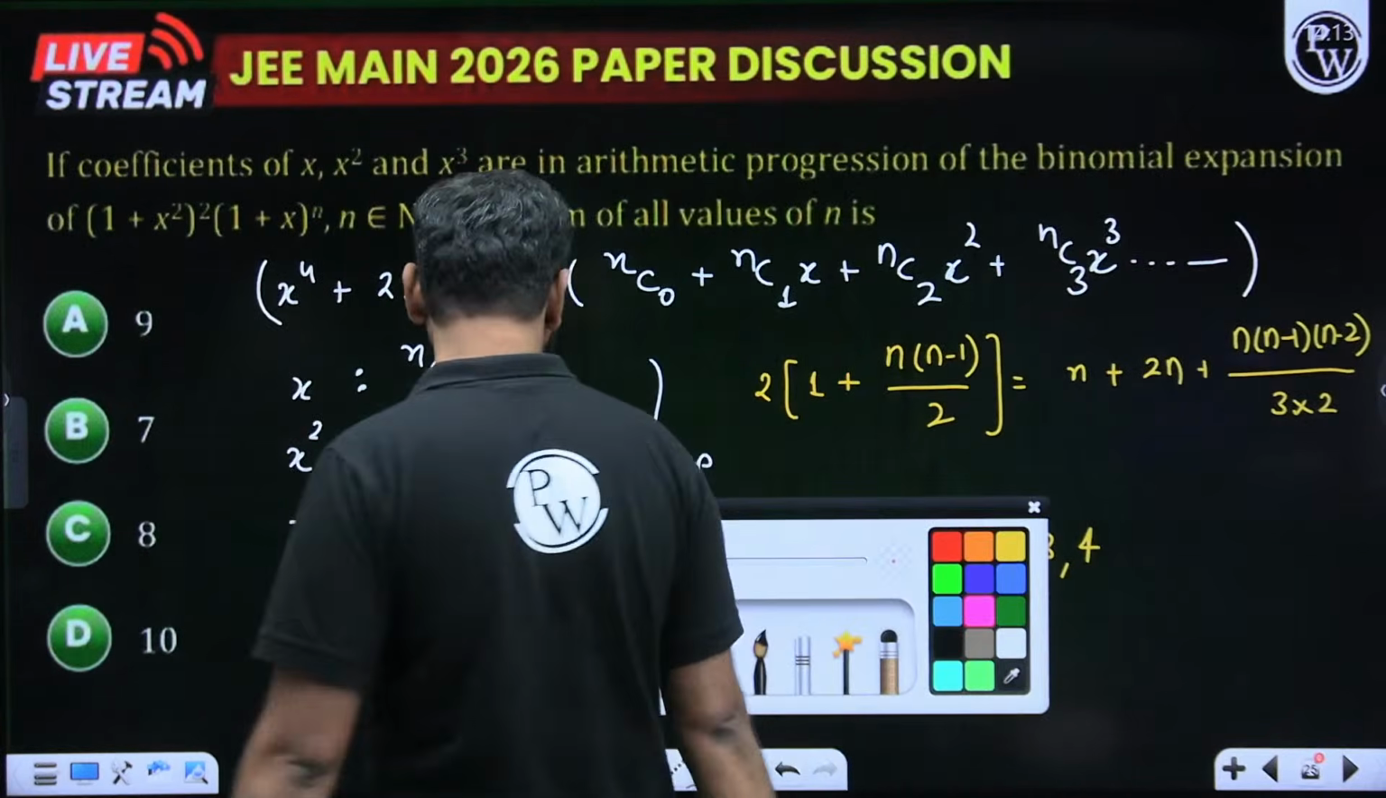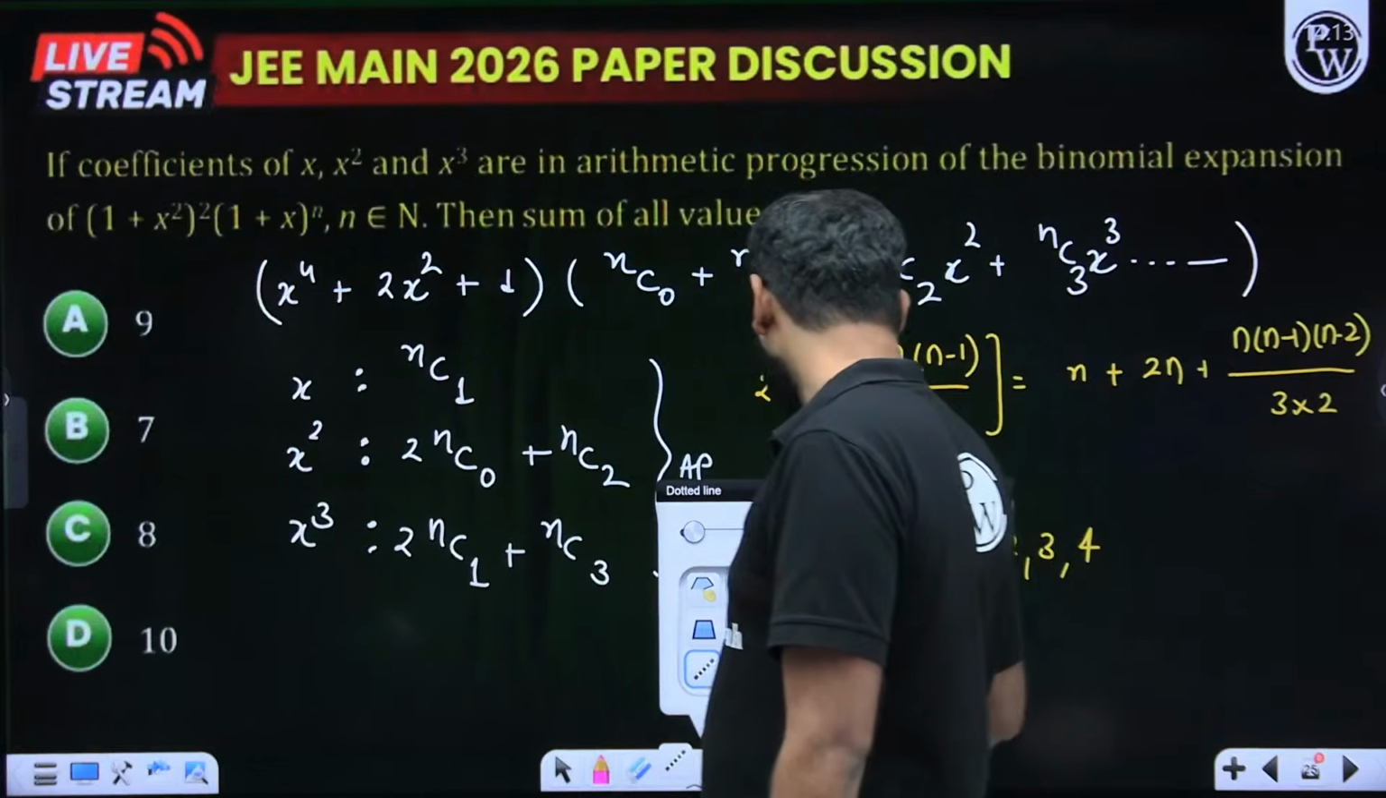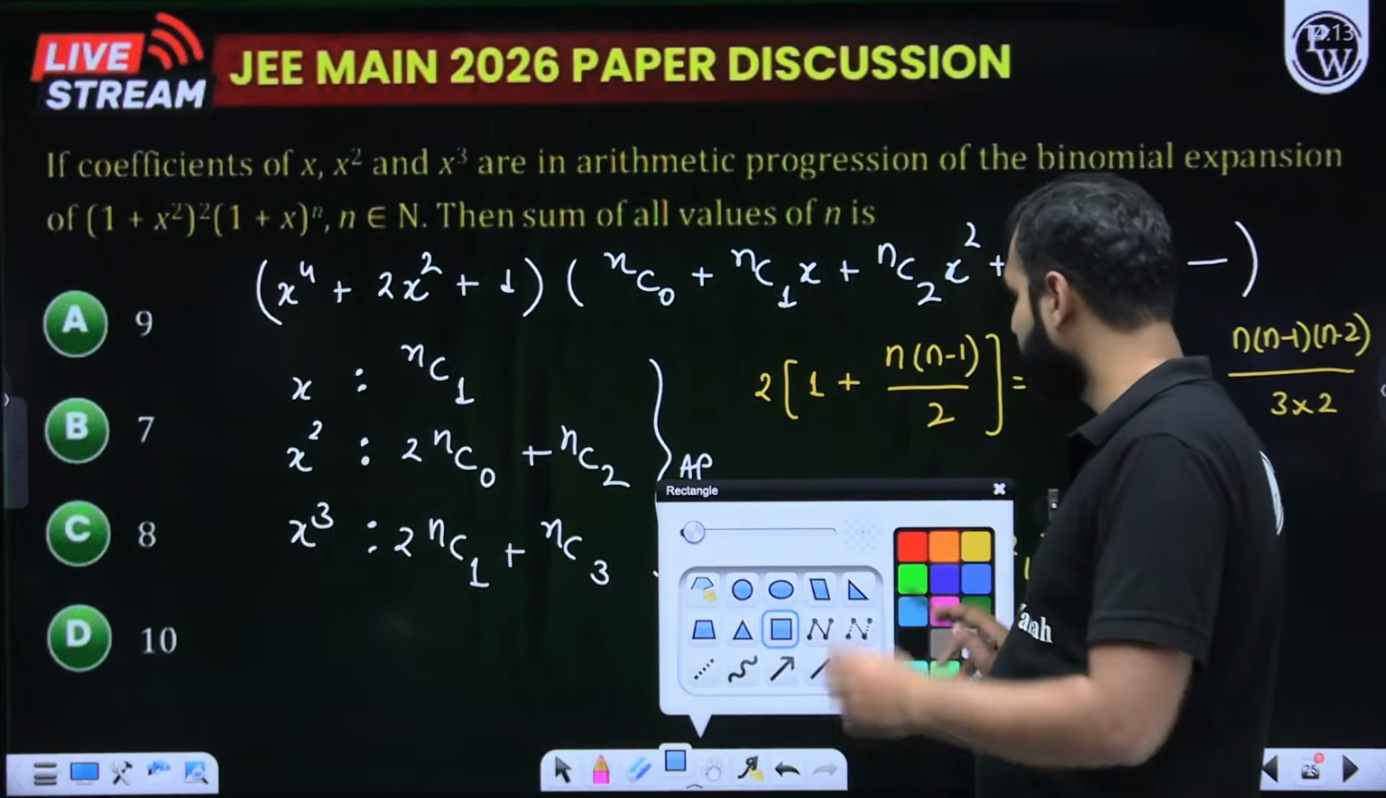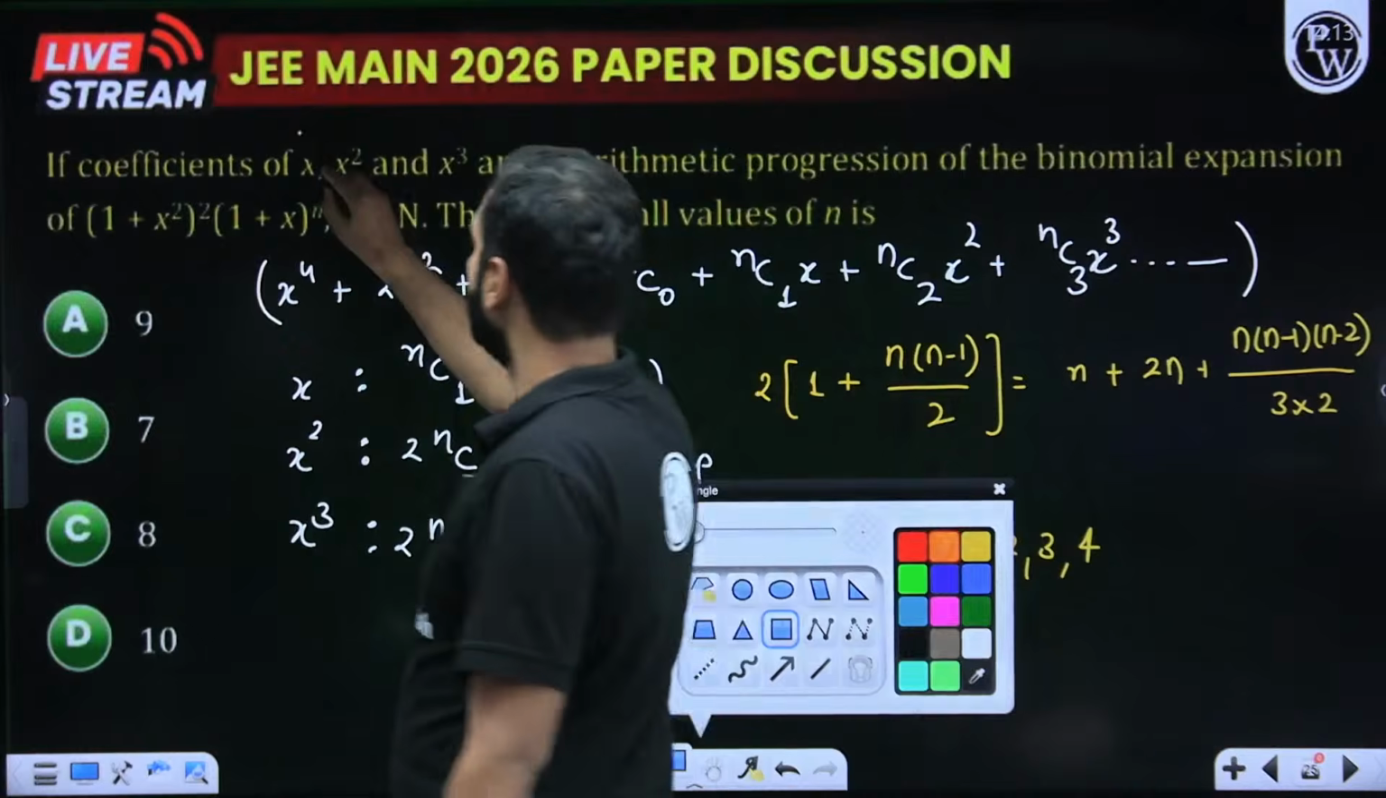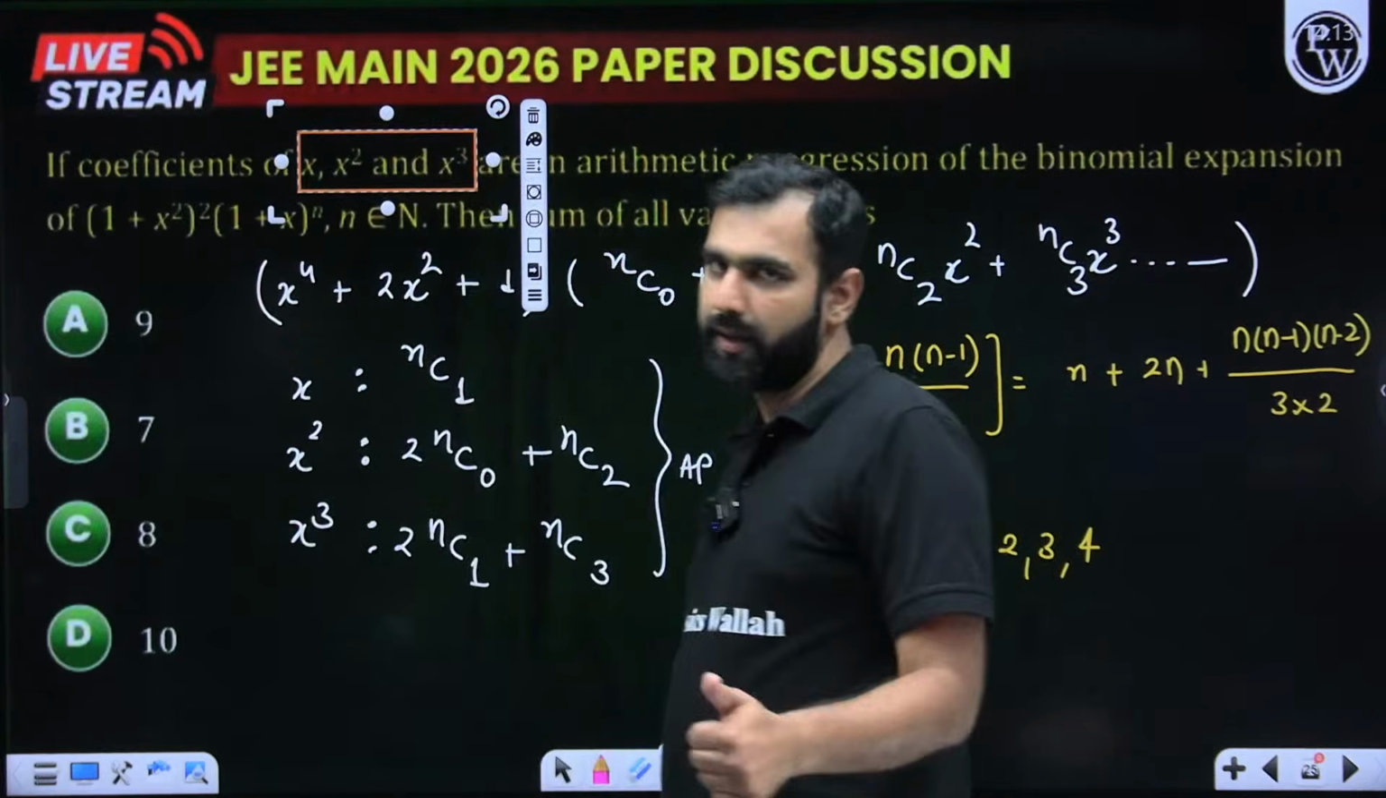Look at the next question, again an easy one. How do we solve this particular one? I'll simply show you what data are we given. So let me begin with this part. The coefficients of x, x square and x cube are in AP.